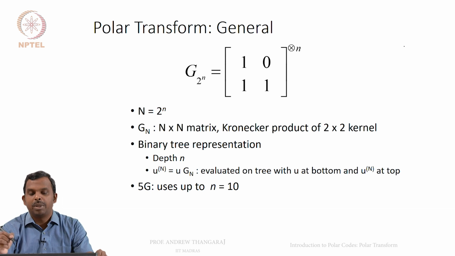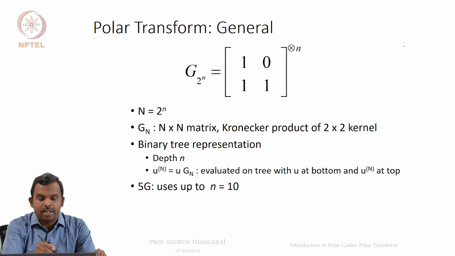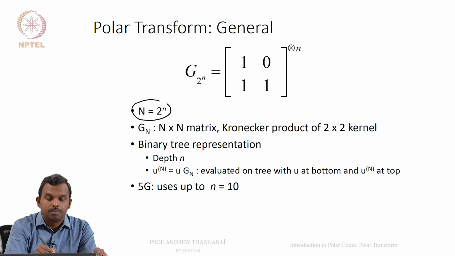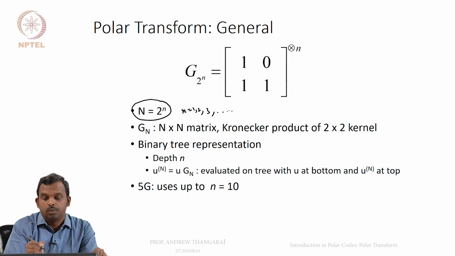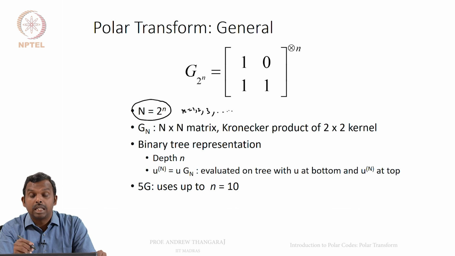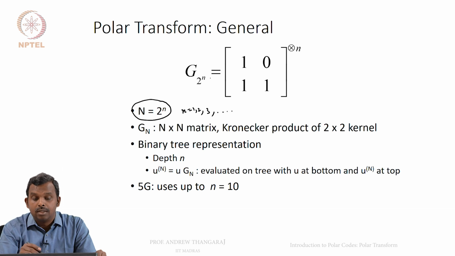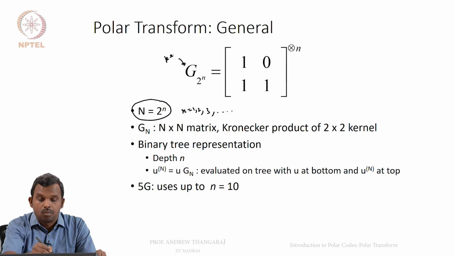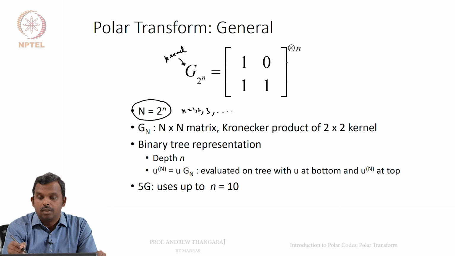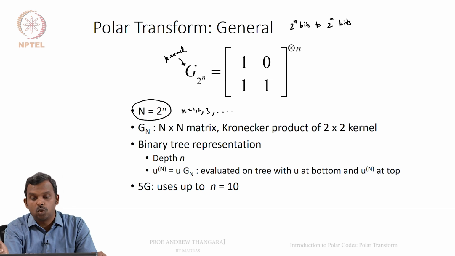So, the general picture is you can have a polar transform for capital N equals 2 power n. And the small n is 1, 2, 3, so on. Any number you pick. What is the kernel of this transform? The kernel is G_{2^n}. This is the kernel. It has 2 power n bits input, output is also 2 power n bits, and the kernel is the Kronecker product of [[1,0],[1,1]], Kronecker product n times. So, you do it n times.